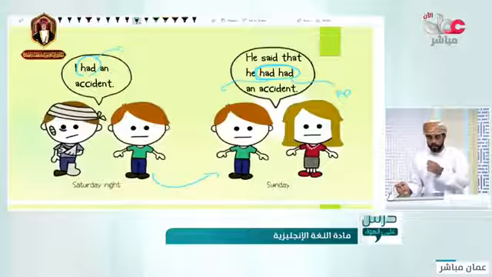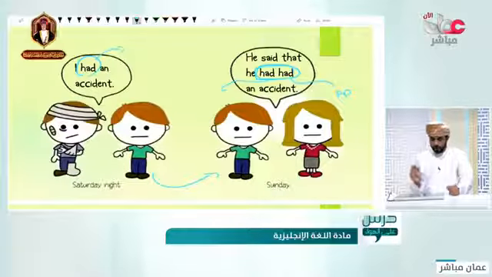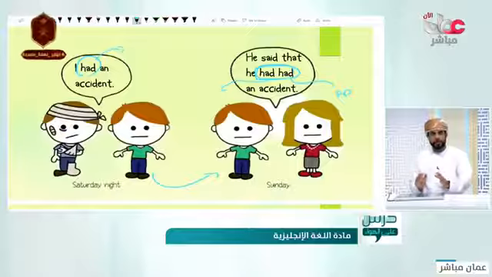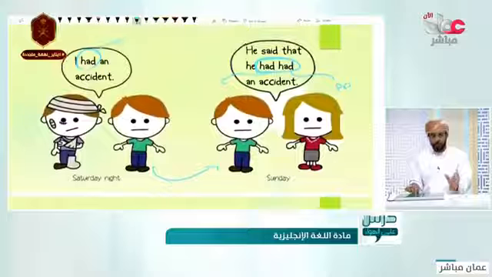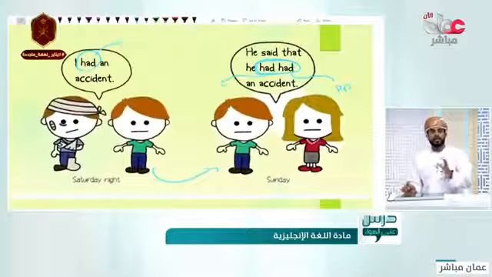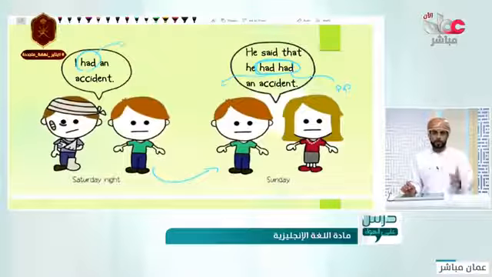I meant to bring this for you to make sure that you understand this rule. Good. So we said that in changing statements to reported speech, we sometimes use the past perfect.